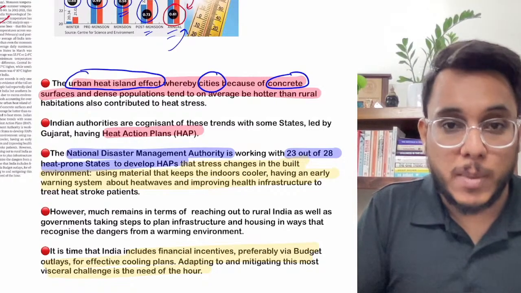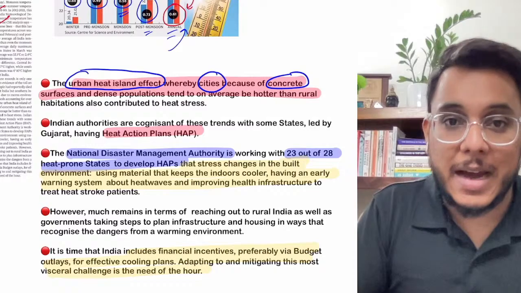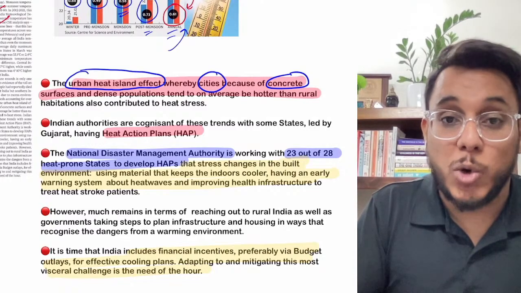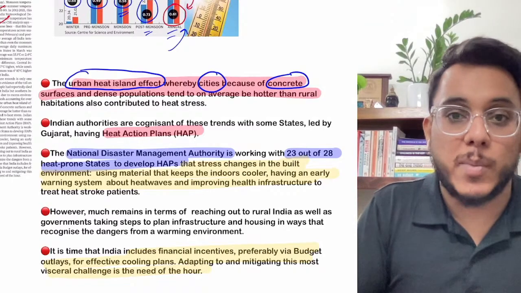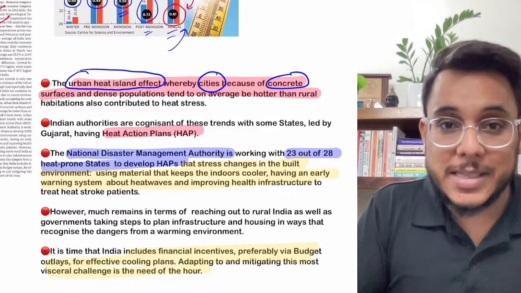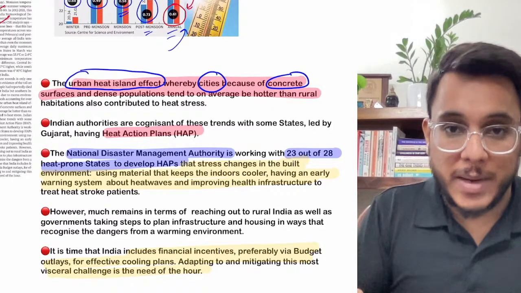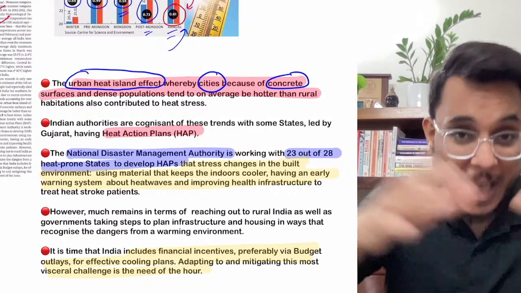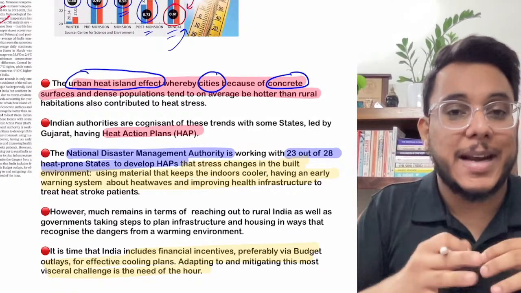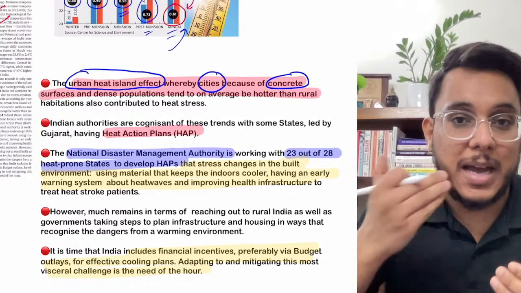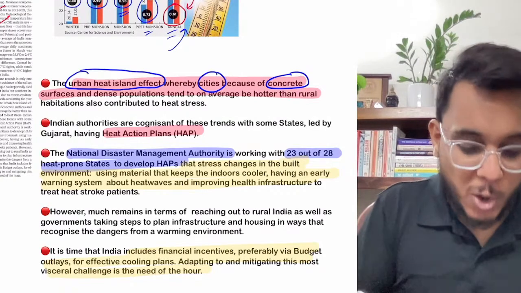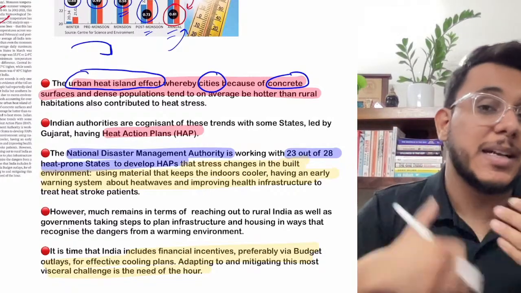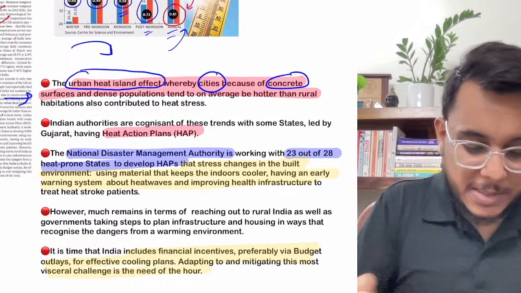Because of that, they absorb more heat. Moreover, dark surfaces are high in cities. For example, bituminous, charcoal-black roads absorb more heat. Moreover, glass structures absorb heat. Then steel and iron usage is high in urban areas, and all of them absorb more heat. At the end of the day, the city temperature is higher than the rural temperature. We call this phenomenon the urban heat island effect. So not only is the temperature increasing, the cities are becoming even hotter in the present times.